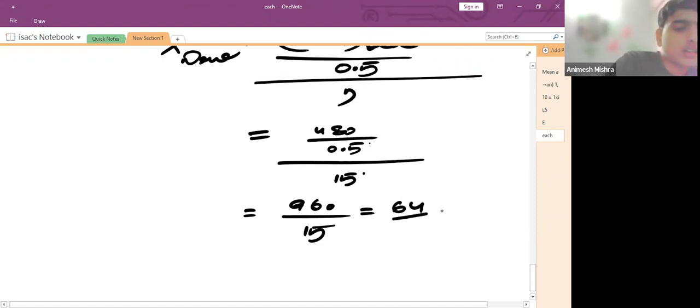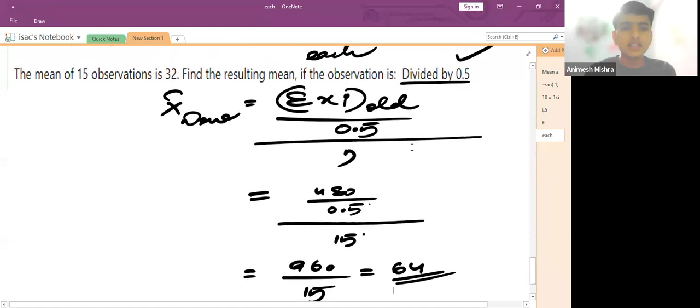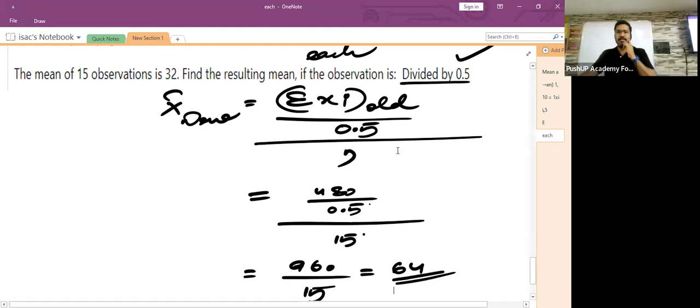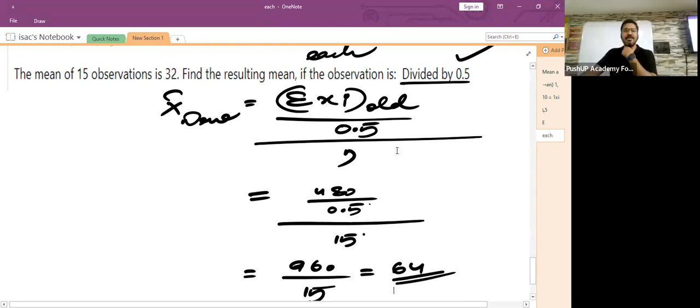64. Very good. So does it work like that, that if the mean of 15 observations is 32, then you just multiply the mean by 2? So it will be 64. The mean of 15 observations is 32, and when we divide each by 0.5, the answer is 64. So why can't we directly do that? You can directly do that, but you have to understand the concept behind this.